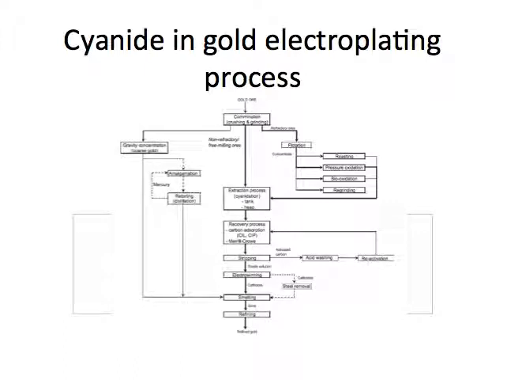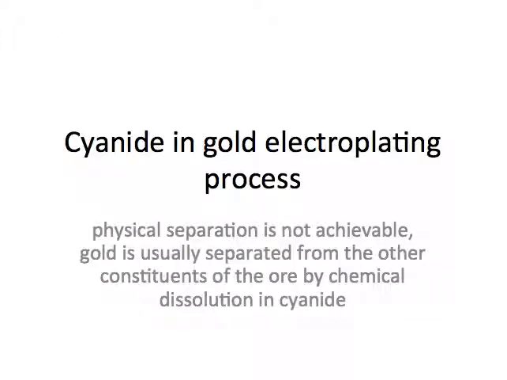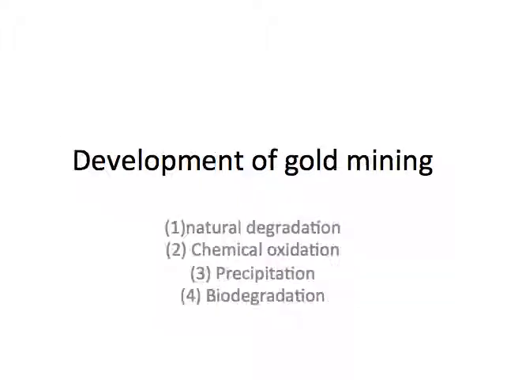The figure shows the general process for gold electroplating. In order to obtain pure gold, people should use the gold process to separate and concentrate the gold. Physical separation is not achievable. Gold is usually separated from the other constituents of the ore by chemical dissolution in cyanide.